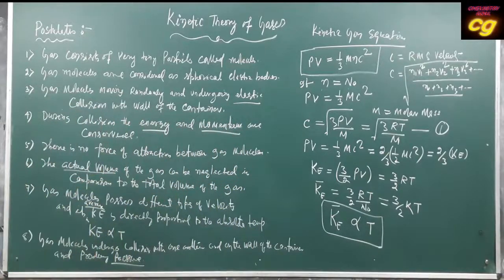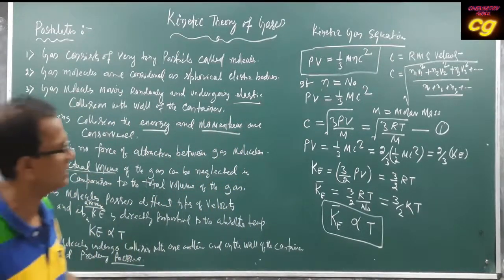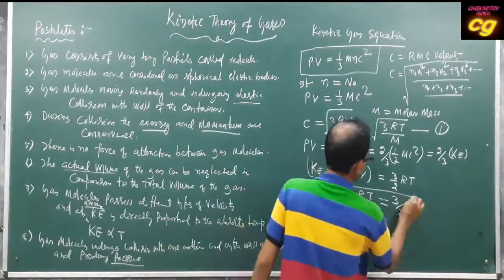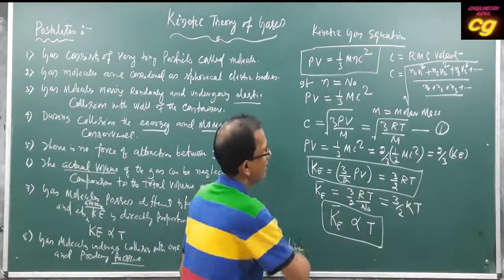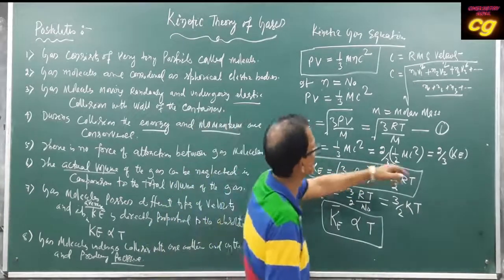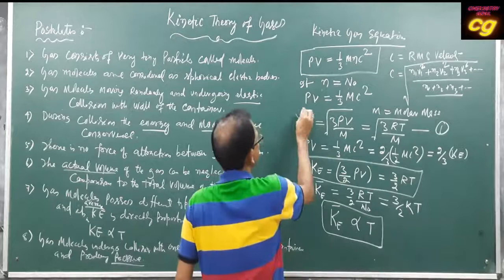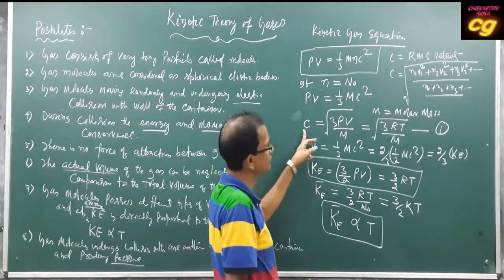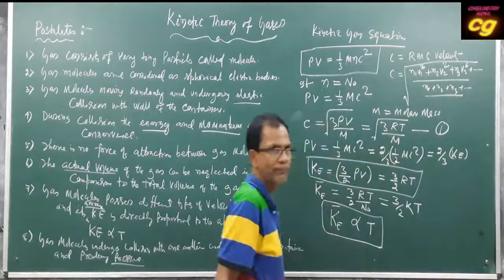This is also an important calculation of kinetic energy. Then PV is equal to 1 by 3 M c square, and the root mean square velocity is equal to the square root of 3RT by M.